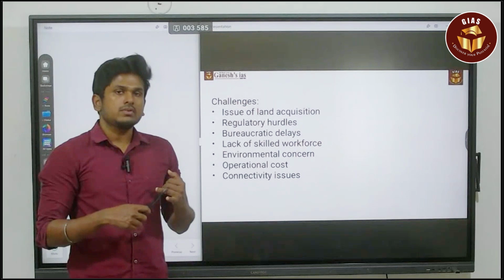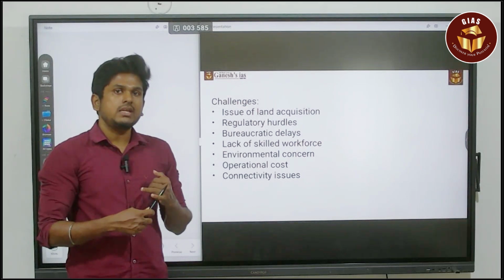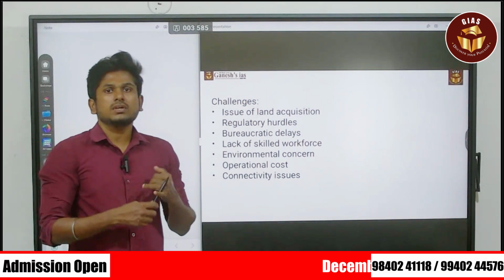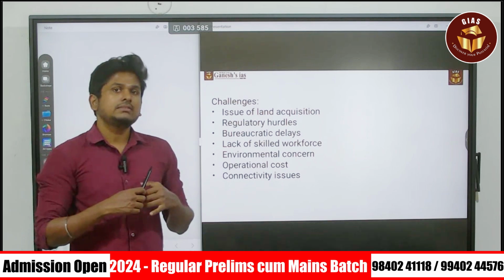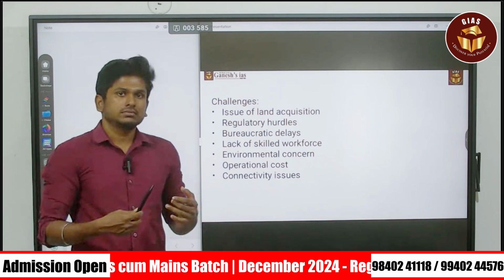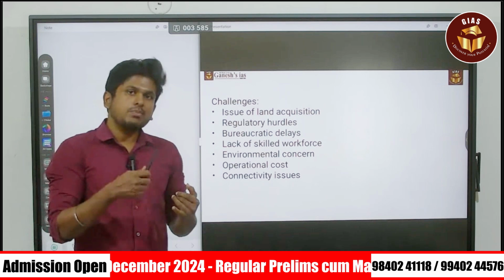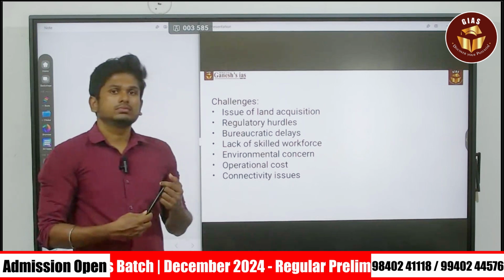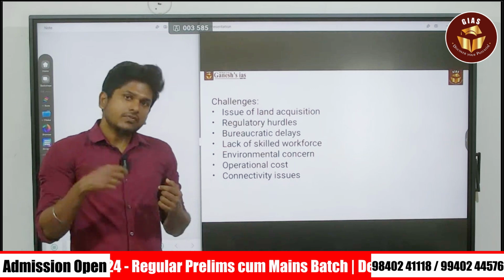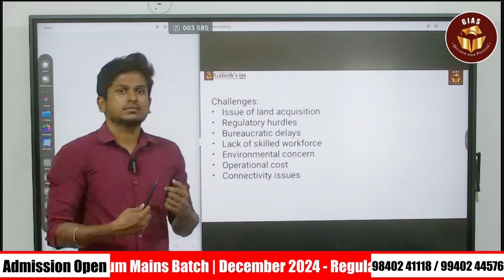For SEZ we need around 55,000 hectares of land. So that is the major concern. Land acquisition itself is the major issue affecting the growth of the SEZs.